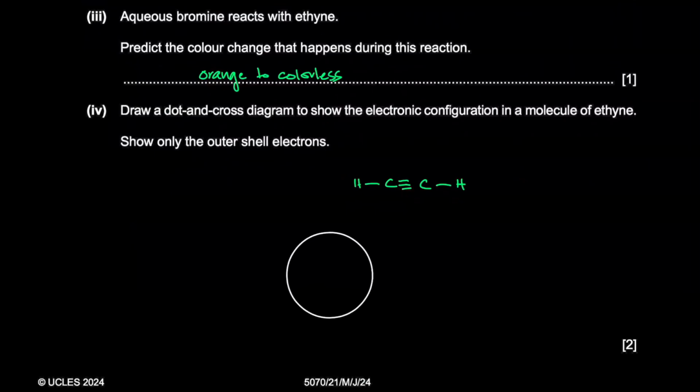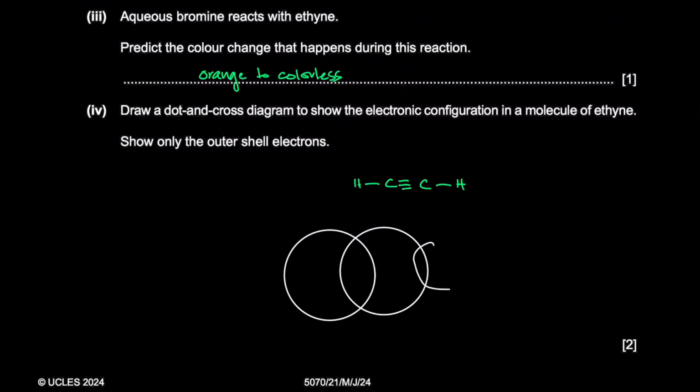So we have carbon, carbon, hydrogen, and hydrogen, right? Like that. And then what do we have? We have a triple bond. Remember, each line represents a pair of electrons. The triple bond means we have 3 pairs of electrons. That's 6 electrons. Okay, so that's carbon, carbon, hydrogen, hydrogen.